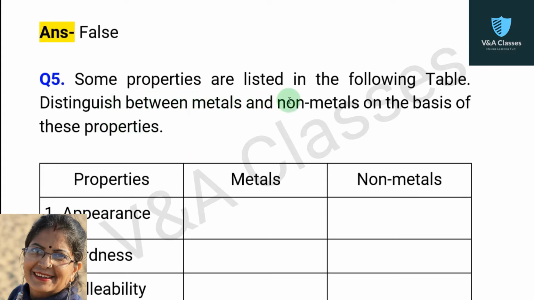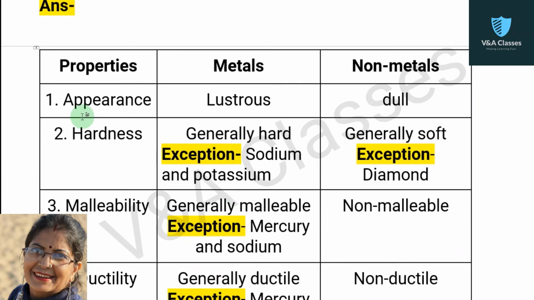Now question number 5. Some properties are listed in the following table. Distinguish between metals and non-metals on the basis of these properties. There are 3 columns. In the first column, there are properties, in the second column you have to write the properties of metals, and in the third column the properties of non-metals. So first property is appearance. For metals, lustrous. For non-metals, dull.